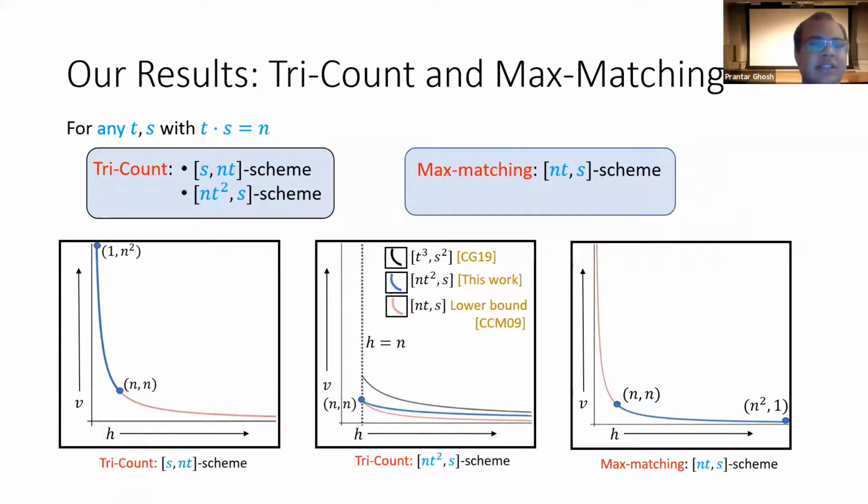So this is how it looks pictorially. Our (s, nt) scheme covers all points on the upper half of the optimal trade-off curve, and our (nt, s) scheme for maximum matching covers all points in the lower half of this optimal trade-off curve. Our (nt², s) scheme for triangle counting doesn't quite achieve the optimal trade-off, but it's strictly better than what prior work had achieved. So prior work gave a (t³, s²) scheme for triangle counting, and our results obtain strictly better bounds in terms of both h cost and v cost, and get closer to the optimal curve.